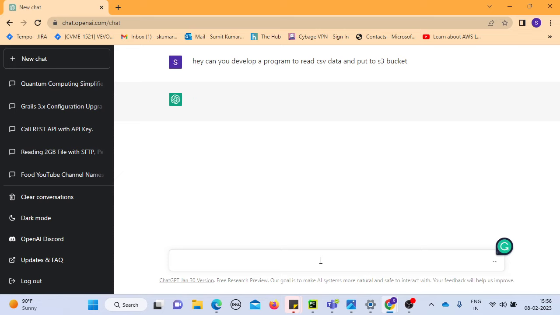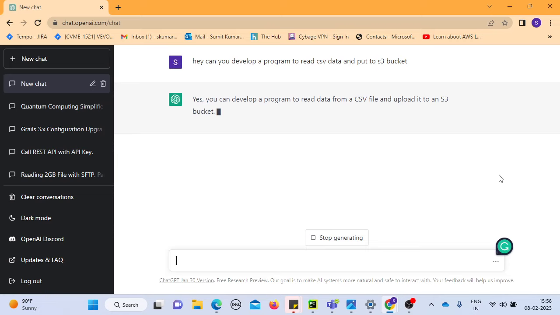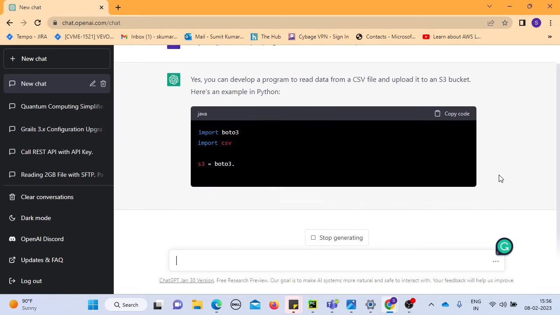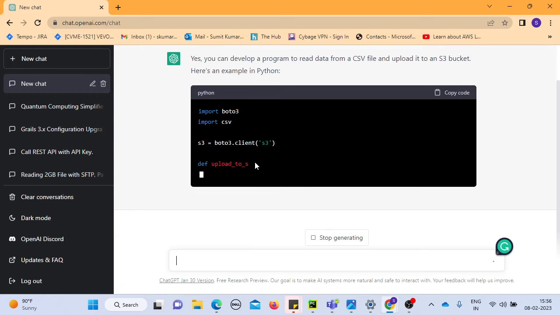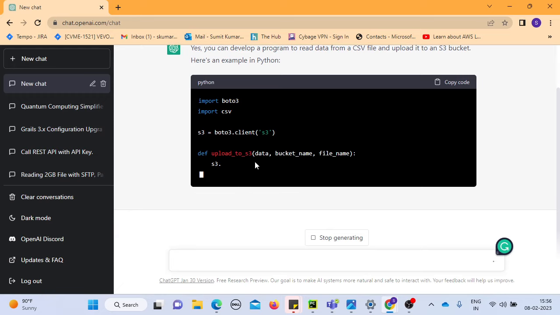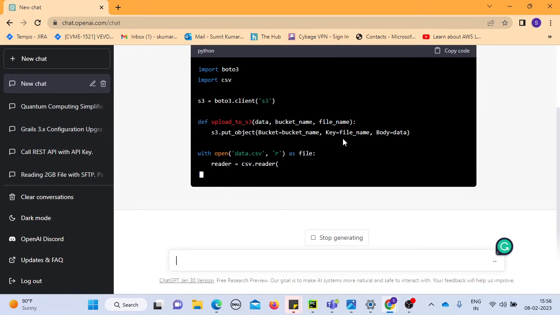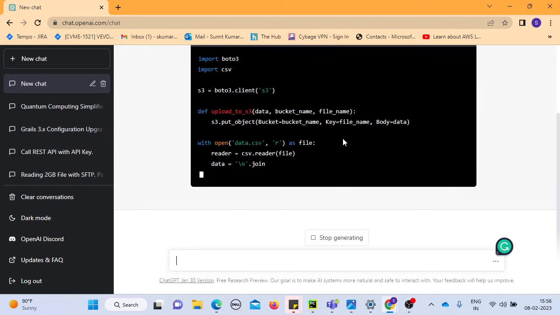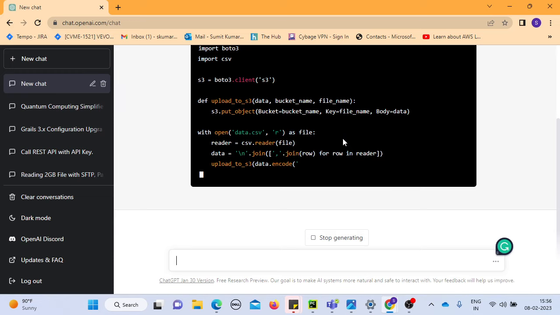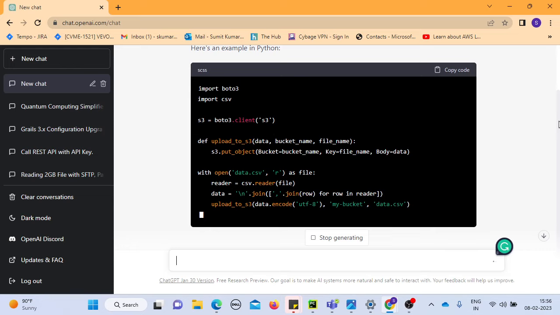And what ChatGPT is doing right now, it is working on a supervised model and reinforcement modeling. And right now it's writing a program for you in Python. It started writing a program for you. Isn't that great? Let's say you know how to write this program and do all this stuff. But the great part that ChatGPT is doing for you is writing your development stuff right in front of you. It's more collaborative stuff that you can see. And I see it as useful in a different way.